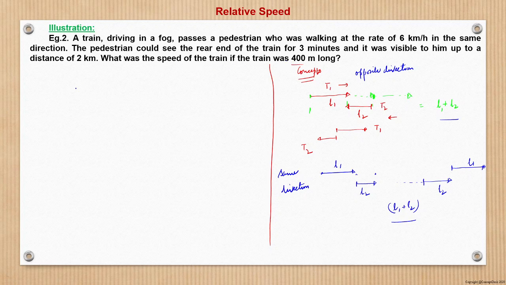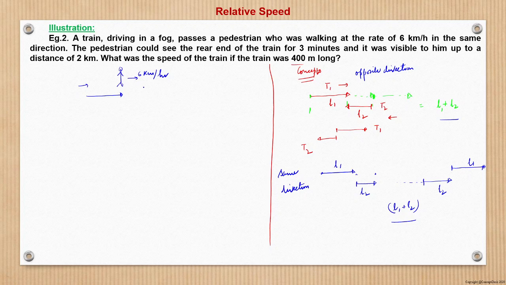So now first see. Let us see, this man is going in this direction at 6 kilometers per hour and a train has come here, right? A train moving in this direction has come to this position.